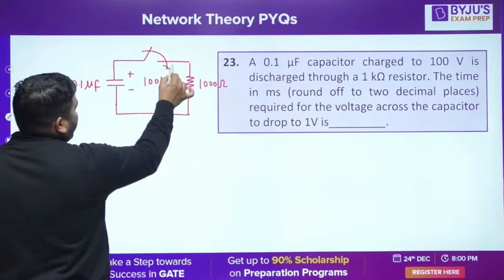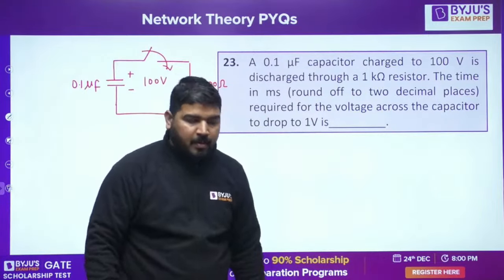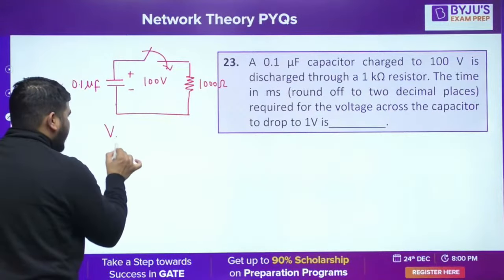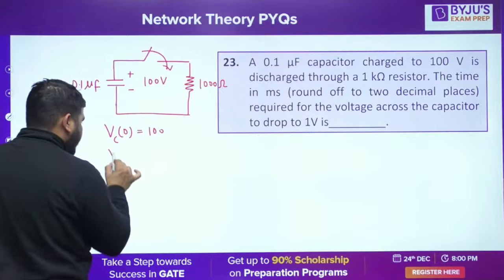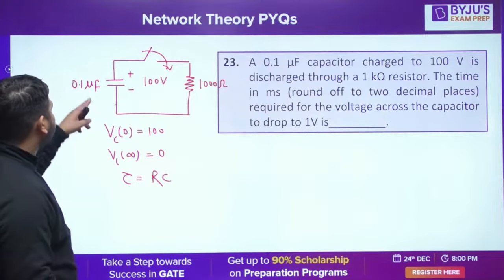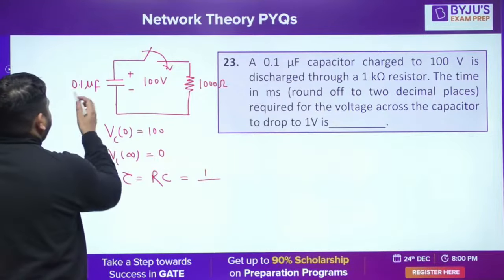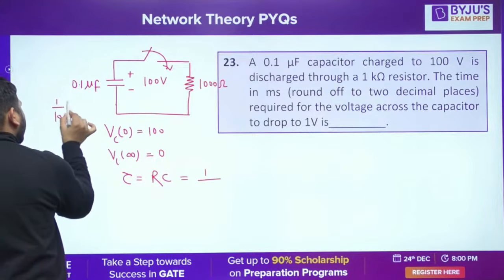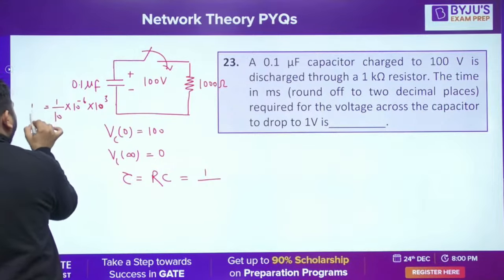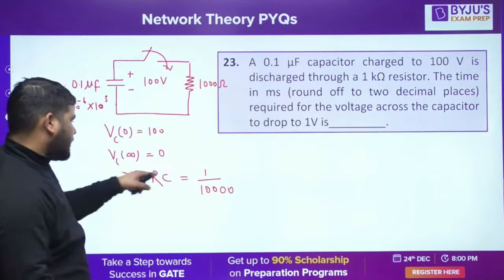Okay, so if I connect it here, obviously the capacitor will discharge. In what time this voltage will become 1 volt? So what I need to do is write the equation for the capacitor voltage. Initial voltage of the capacitor is 100 volt and the steady state voltage is 0. Time constant is RC. So if you multiply it, you will get 1 over 10 into 10 raised to power minus 6, into 1000. Okay, this is my RC. So RC came out to be 1 by 10,000. Okay guys, this is my RC.